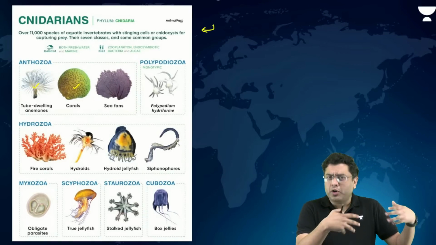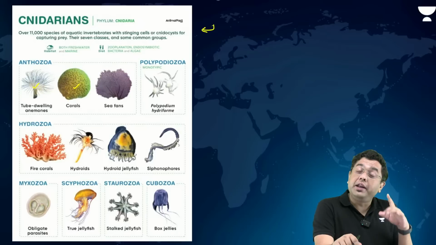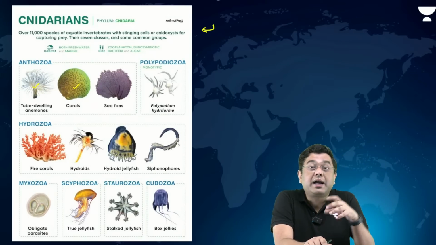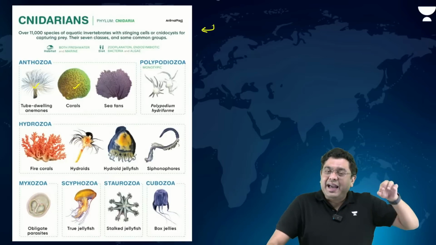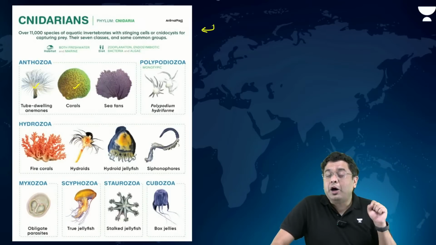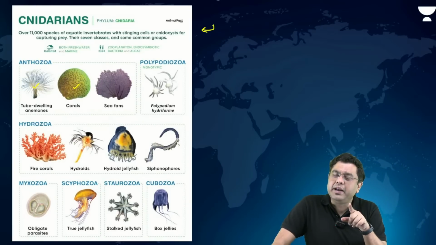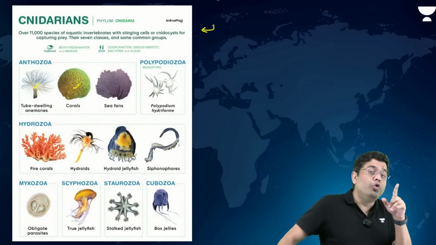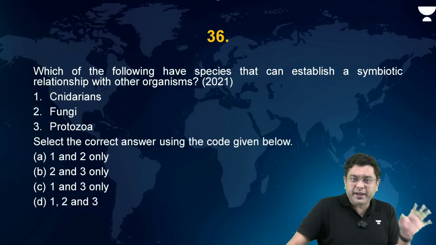Sea anemones have a symbiotic relationship with the clownfish. Due to ocean acidification, the sea anemone as well as the clownfish get impacted. Corals have a symbiotic relationship with zooxanthellae, right? So cnidarians obviously are able to form symbiotic relationships.